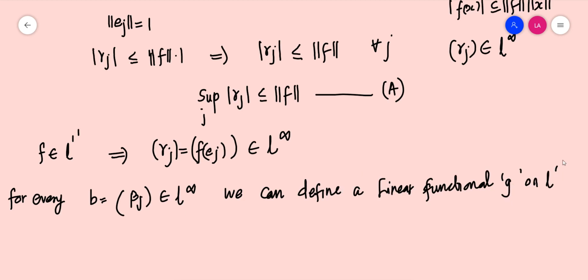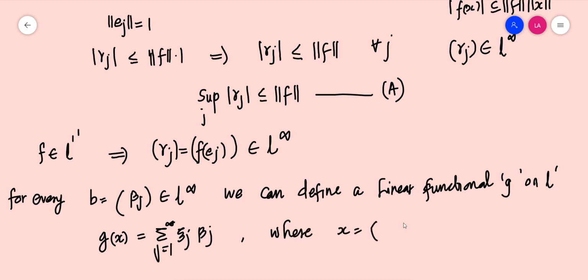Define g of x equal to the summation j equal to 1 to infinity of theta j times beta j, where x is the sequence theta j, which is an element in L1.